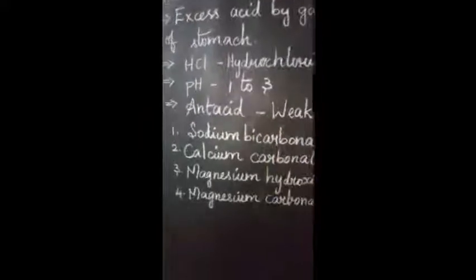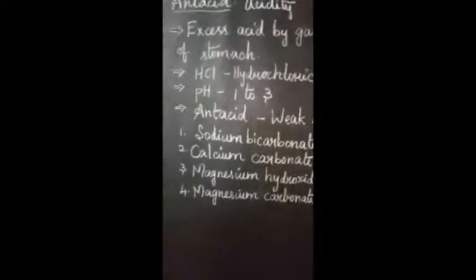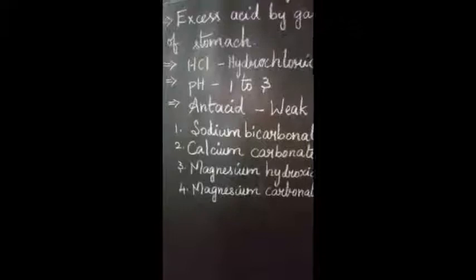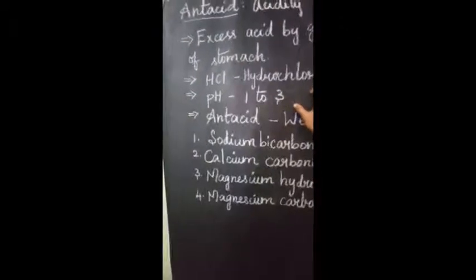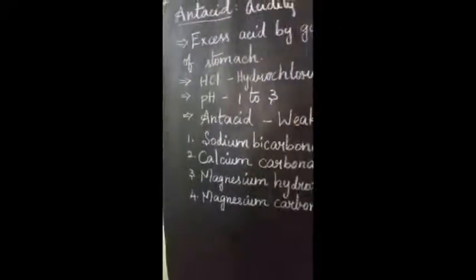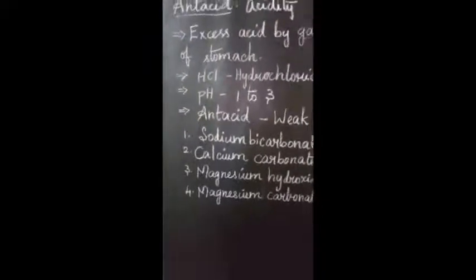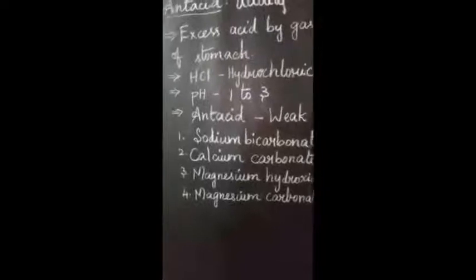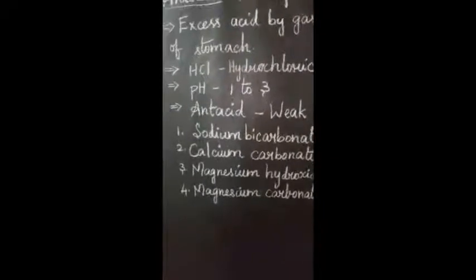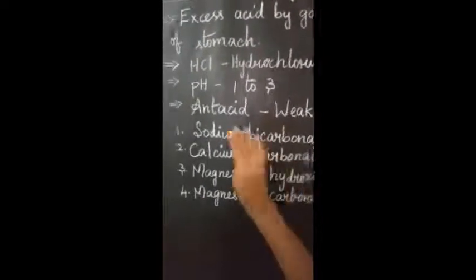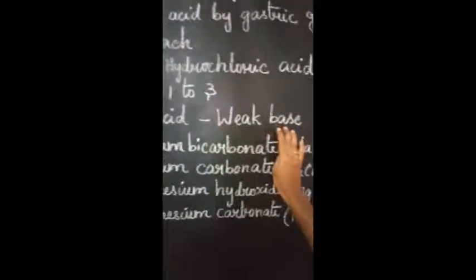Why do we use antacid? How does antacid cure this acidity? Hydrochloric acid is a type of acid present in our stomach. When we eat unwanted food, the acid level becomes more. To control that acid level, we use antacid as a base.